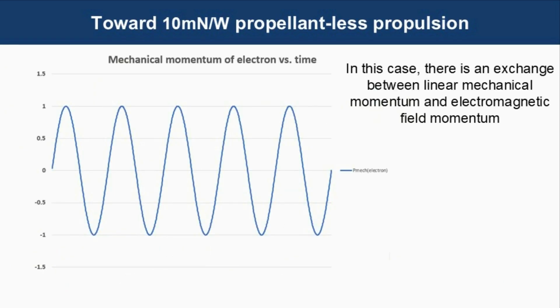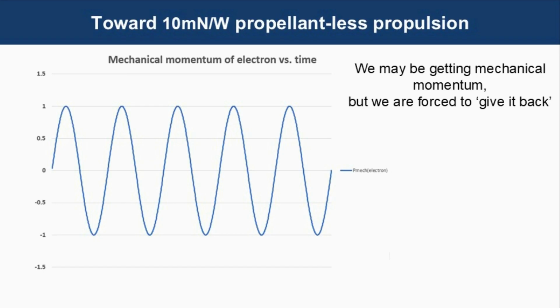If we look at it on the surface, in this case, there is an exchange between linear mechanical momentum and electromagnetic field momentum. What's happening is we are gaining and losing linear mechanical momentum. We may pick up some linear mechanical momentum as a result of the exchange with the electromagnetic field, but we're forced to give it back when the field reverses. Still in all, that is a very interesting example that we were able to manifest this linear mechanical momentum, even for a very short time.